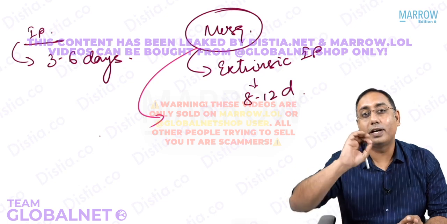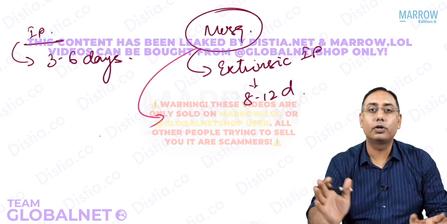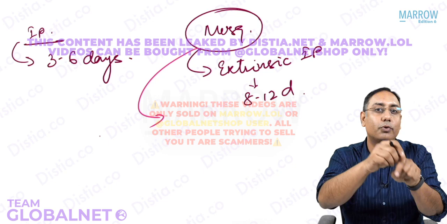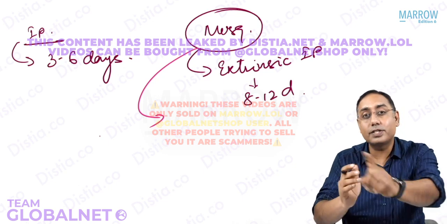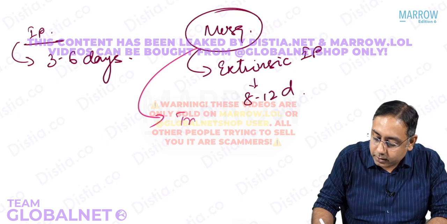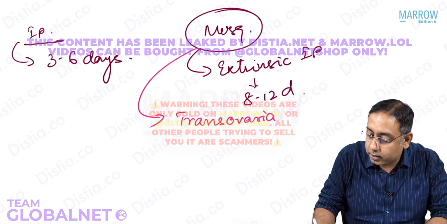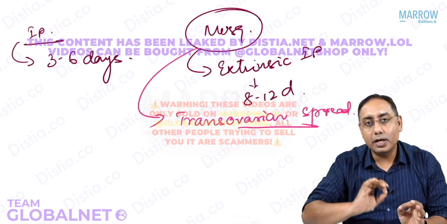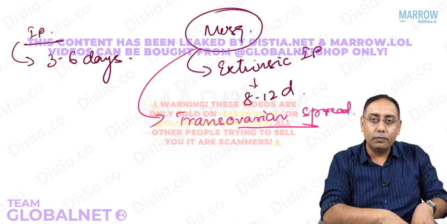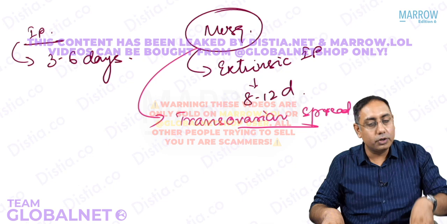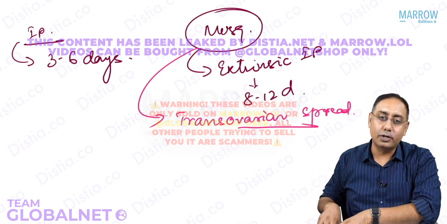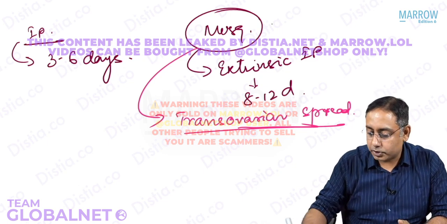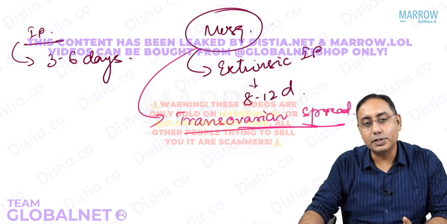Once the mosquito gets infected with yellow fever, the infection is not going to die. Of course, the mosquito may die, but the infection will not die. How? It is because there is a trans-ovarian spread of the yellow fever virus in the mosquitoes. The mosquito will lay eggs, the eggs will be infected, and the next progeny will also be infected. Once infected, they remain infected for life. That is what is happening in the mosquito, and this is the mode of transmission for yellow fever.